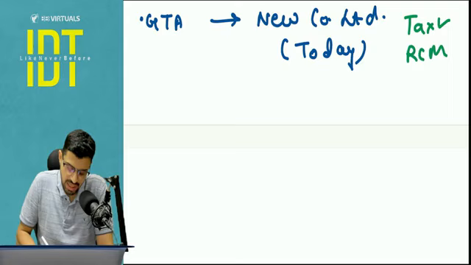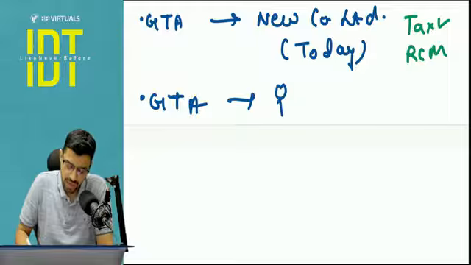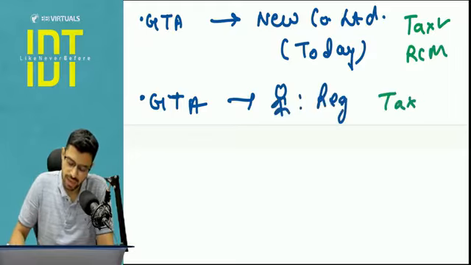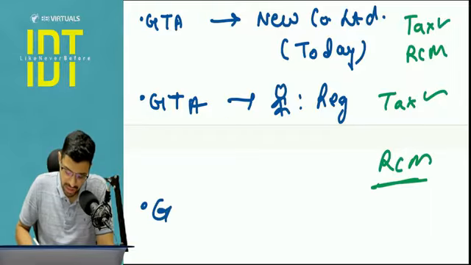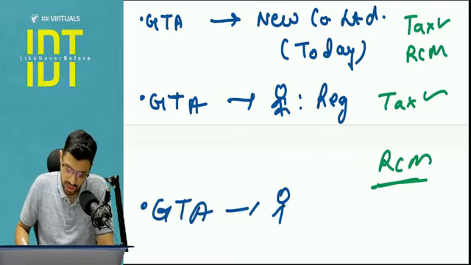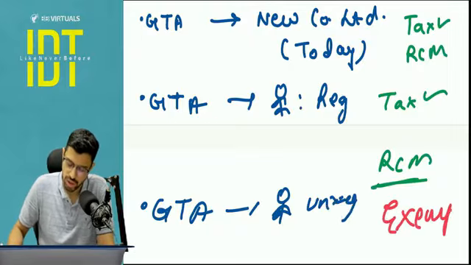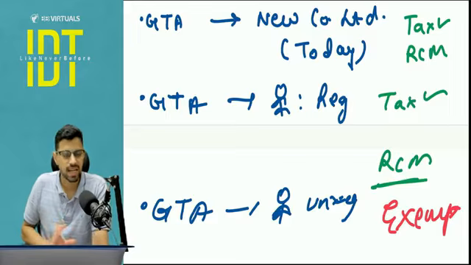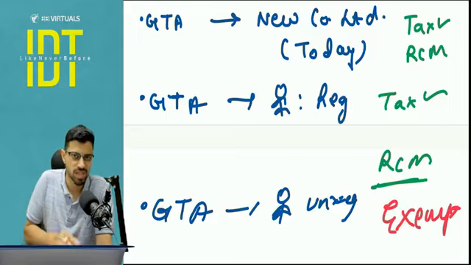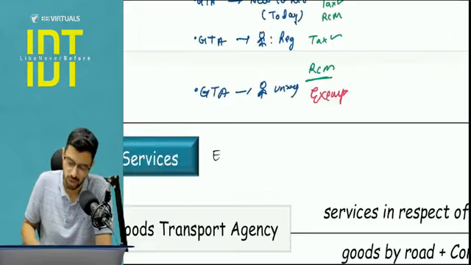If tomorrow there is a GTA which is giving services to, let's say, an individual, but he is registered, will tax apply? Answer is yes, tax will apply, and this will apply under reverse charge mechanism. If GTA is giving services to an unregistered individual, will tax apply? No, the tax will be exempt, and hence there is no question of RCM, FCM. Is it clear? Beyond this, they are not going to test in very much detail. You need to have a basic understanding of the entry.